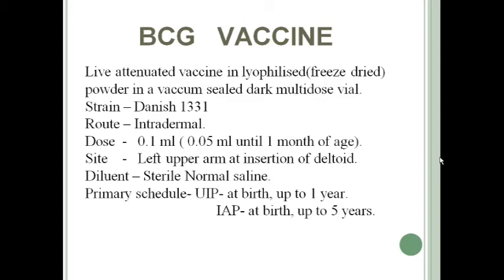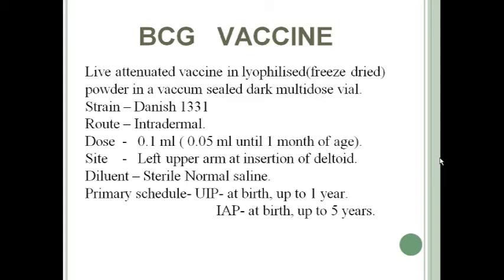As you have seen, this vaccine is available in dried form, so we need a diluent. Before immunizing, we have to convert it to liquid form. The diluent is sterile normal saline, and it is already available with the vaccine. Sometimes it is asked what diluent is used with BCG vaccine and what is used with measles vaccine. The diluent used with BCG vaccine is sterile normal saline, whereas the diluent used with measles vaccine is distilled water.